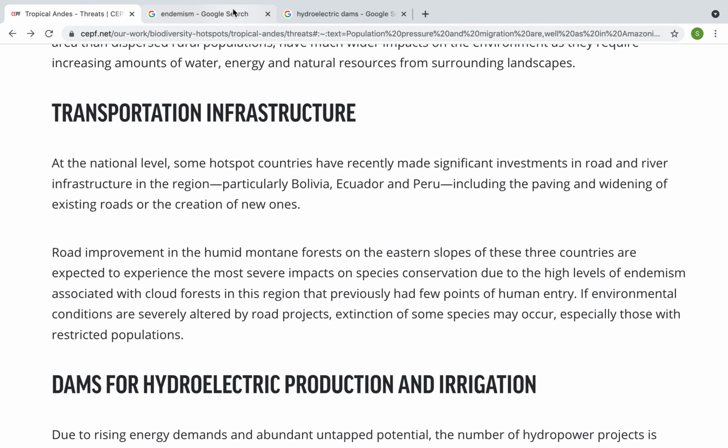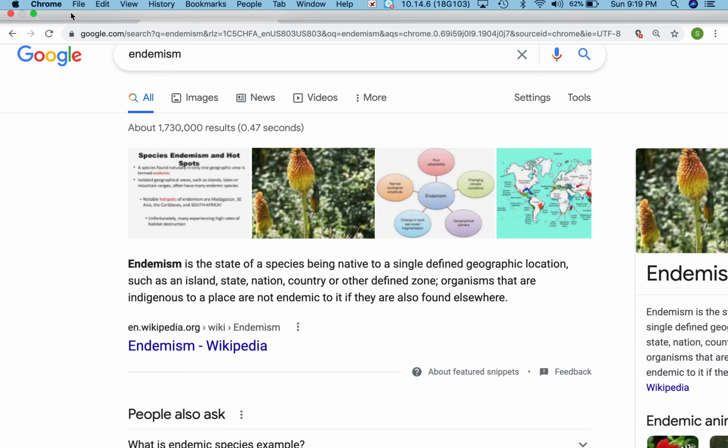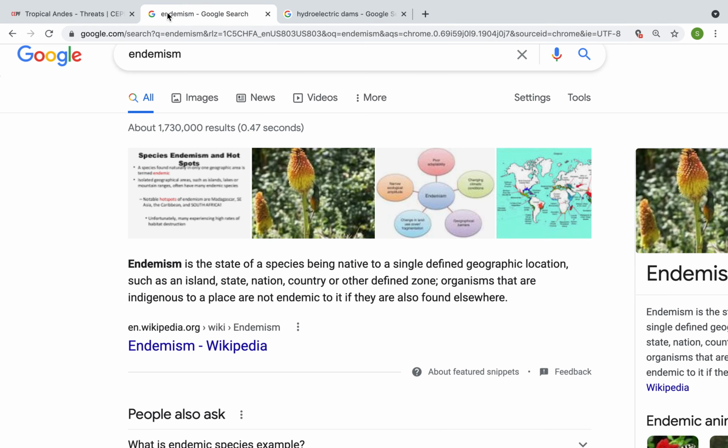If I look it up here, it means the state of a species being native to a single defined geographic location. Okay, so if we go back to our reading, it says there are high levels of endemism associated with cloud forests. So we know in this area there are a higher level of species being native to that